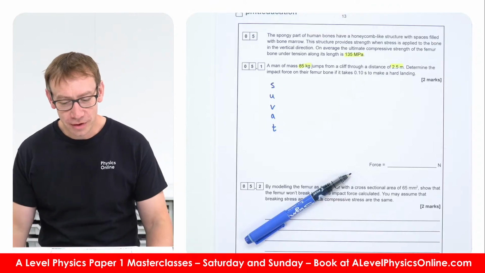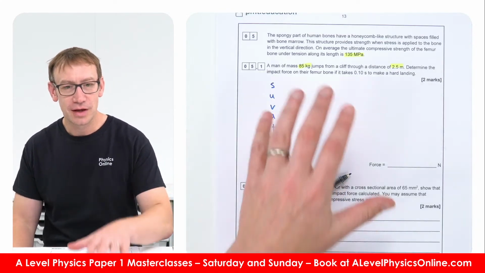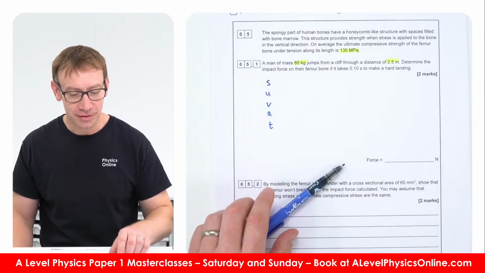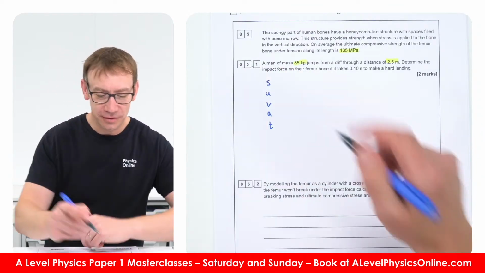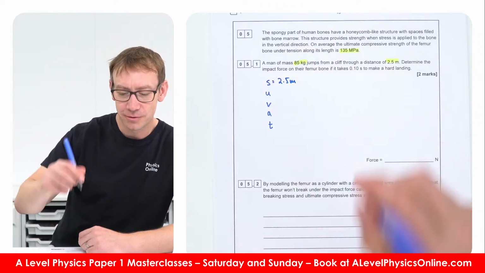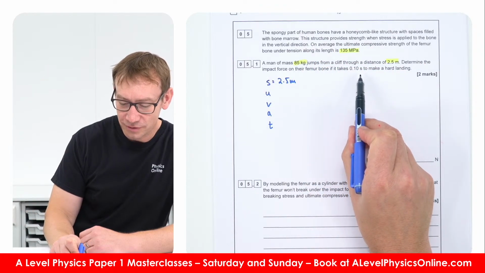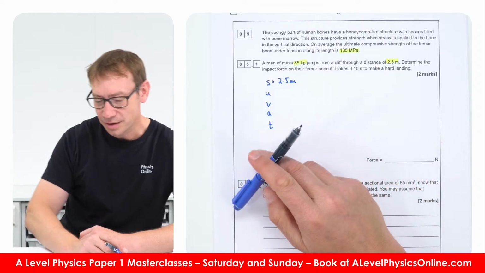What do you look out for in questions to know when to use that? Basically, anything to do with motion, that is a big bet. So the distance is 2.5 meters, and we'll assume that's a vertical drop of 2.5 meters. It takes 0.1 seconds to make a hard landing.